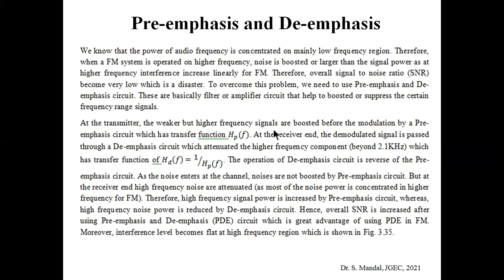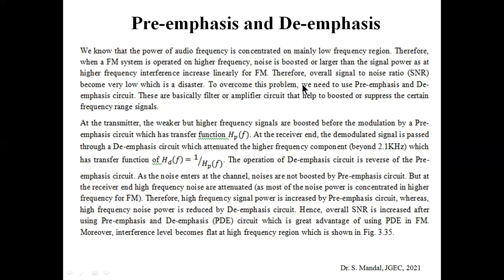Now coming to the pre-emphasis or de-emphasis circuit. We already know that the power of the audio frequency is mainly concentrated in the low frequency region. For the voice, the main frequency components remain in the low frequency region. Therefore, if we use the FM system operating at higher frequency, as the interference is large at higher frequency, as you already observed, the noise will be larger. That means noise is boosted or larger than the signal power, as at higher frequency the interference increases linearly for FM.